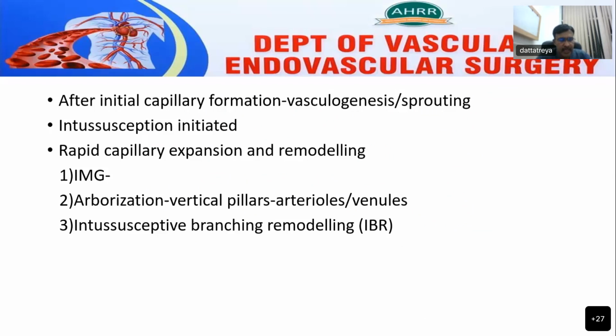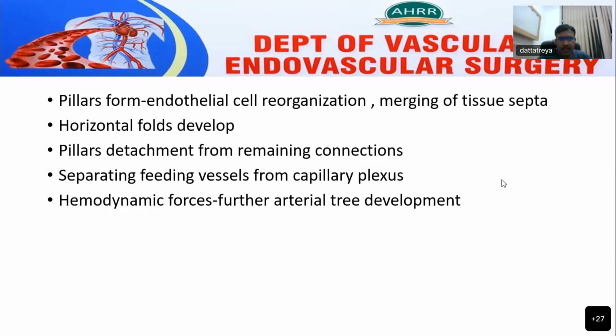And this is by intussusceptive microvascular growth, arborization, that is vertical pillar formation, which further leads to arteriole and venule development, and intussusceptive branching remodeling. The pillars from the endothelial cells are reorganized and merging of tissue septa will occur, and in future horizontal folds are developed, which leads to development of new blood vessels.